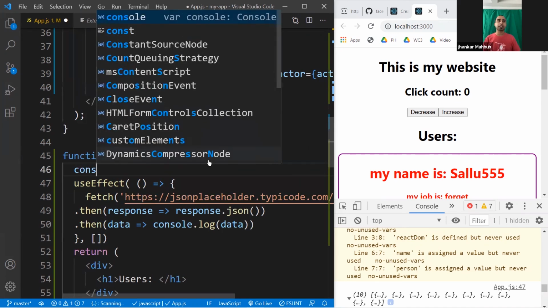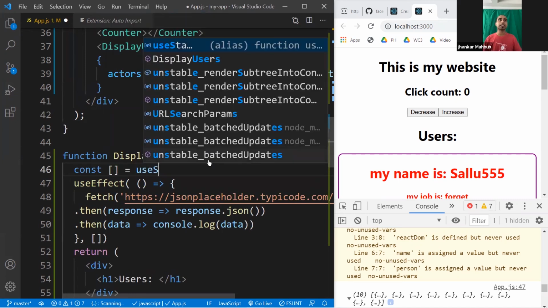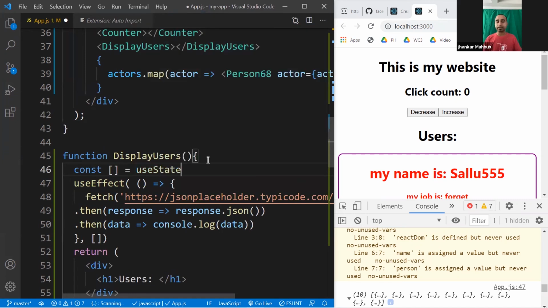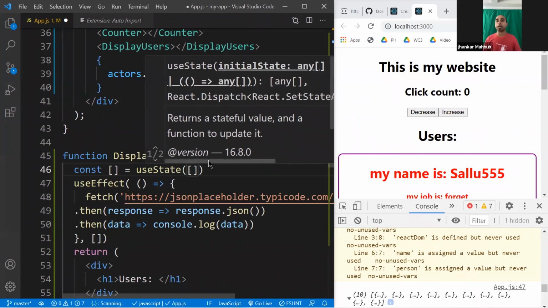So we'll do constant something on the left side, and on the right side use state, and you get the useState. And think about what you are loading. You're loading a collection, an array, or a lot of users. That means what would be the default values when there is no users? It would be an empty collection. So your default value is an empty array.